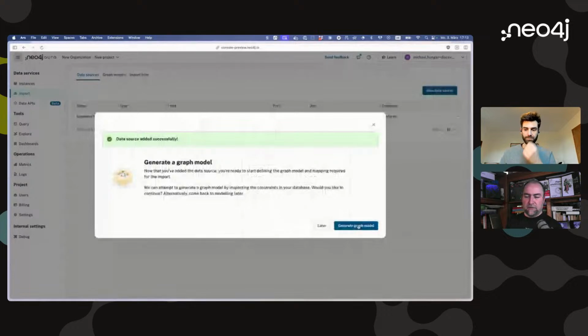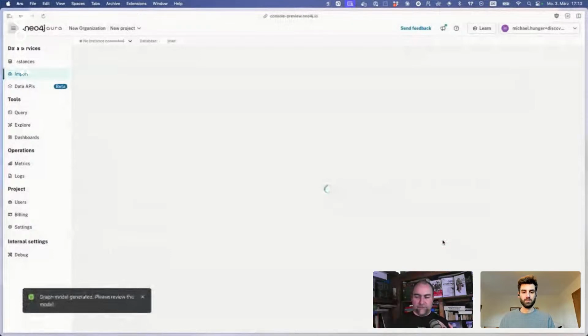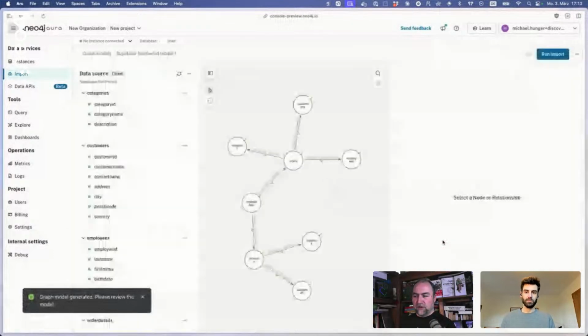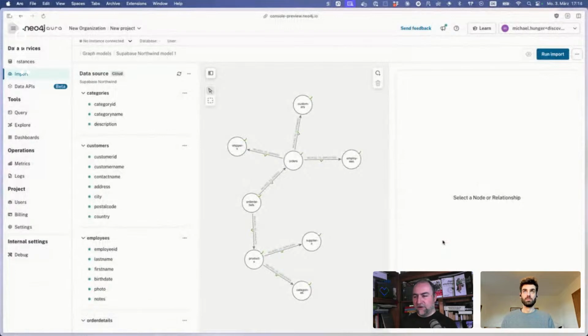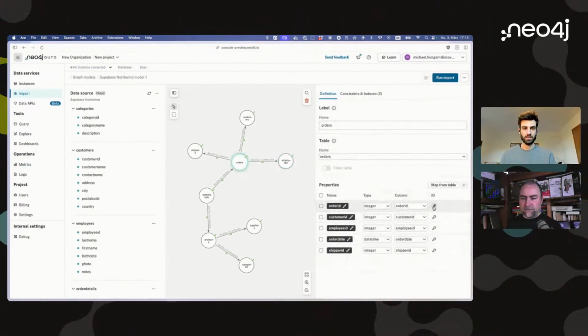And now it can go ahead and generate a graph model itself. You might remember in the past when we did CSV import, it was a more tedious way of creating the nodes, mapping the properties, creating relationships, mapping the relationship properties, and so on. It was way more manual, and now we can actually map this automatically. And you see, if I, for instance, click on order, all these IDs are already mapped. It also does the primary key itself. Employees are mapped to the order as well.